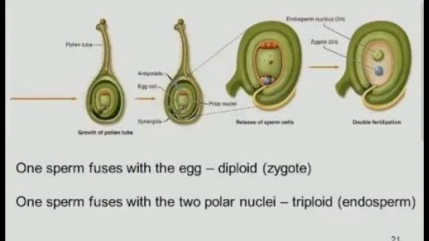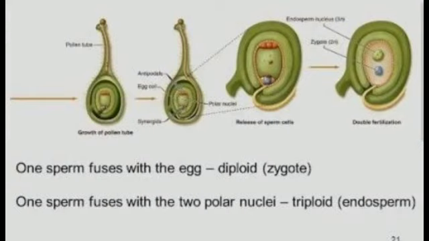Just see, on the synergid end, the male nucleus is fusing with the egg. That's why it is termed as syngamy. It forms the zygote, and the zygote develops into the embryo.